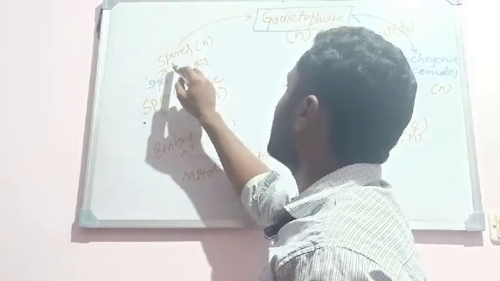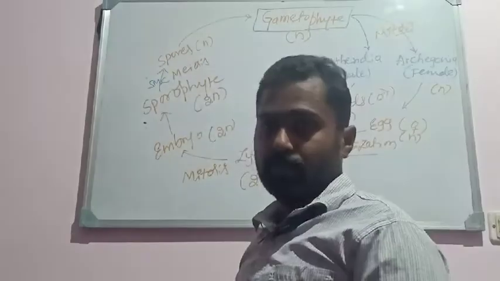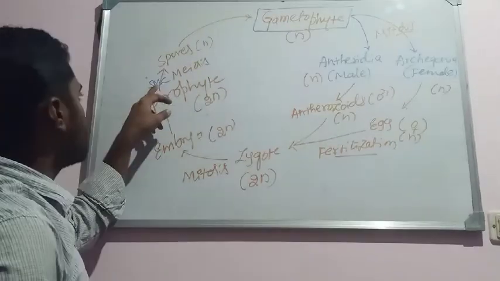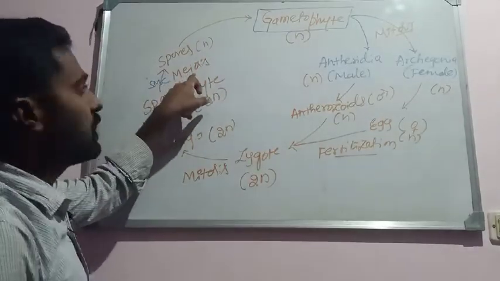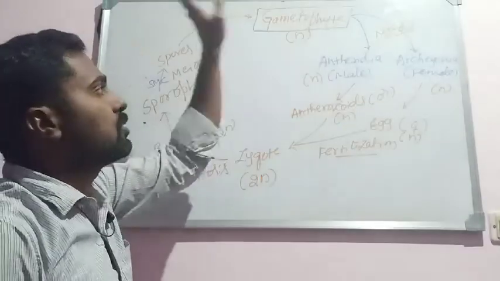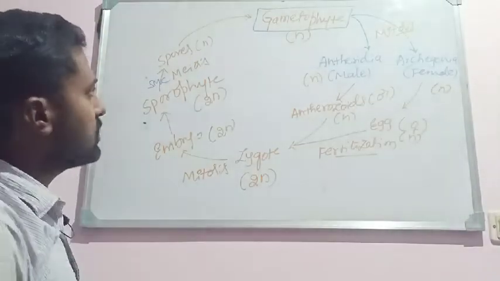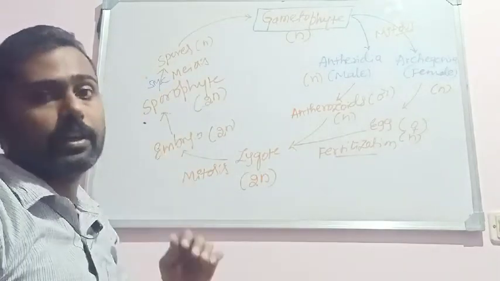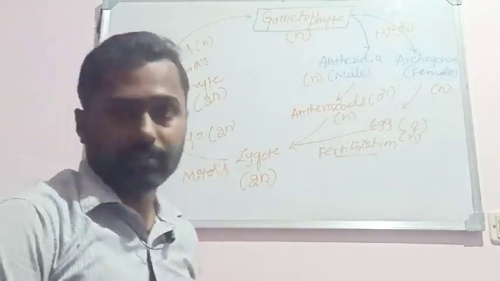The spore mother cells undergo meiosis and produce the spores, and the spore germinates to produce a gametophyte. So this is the life cycle of bryophytes, the haploid-diploid or haplodiploidic life cycle.